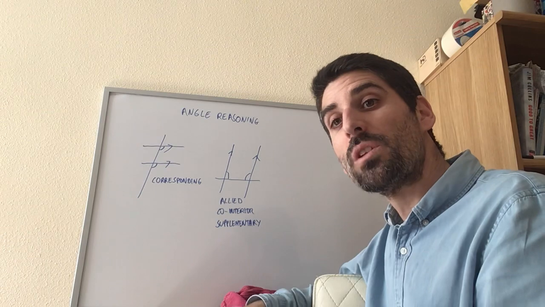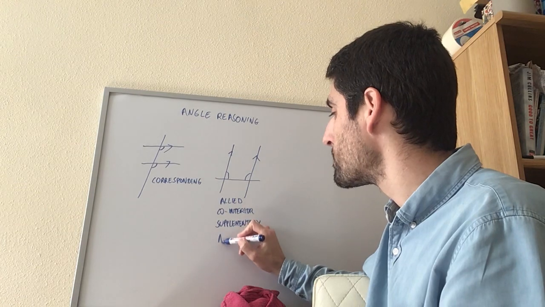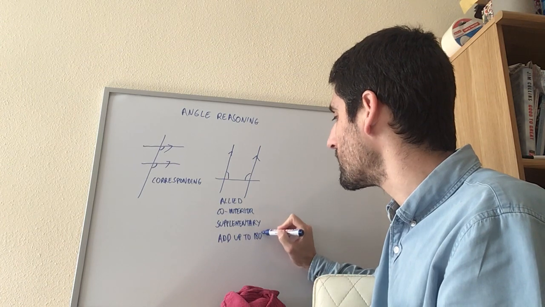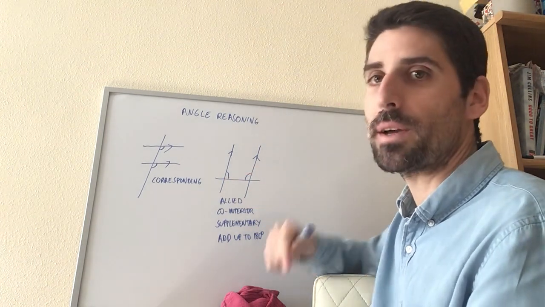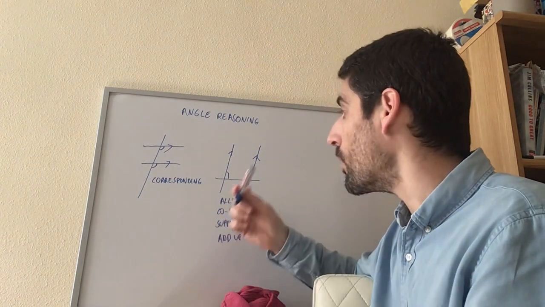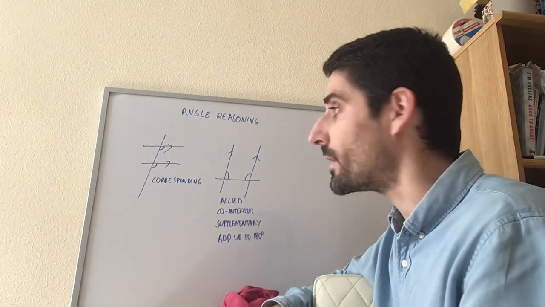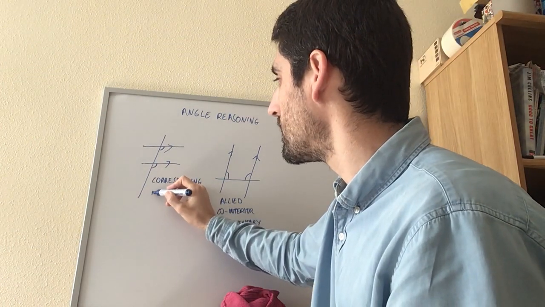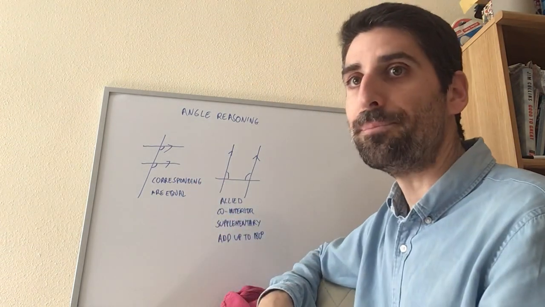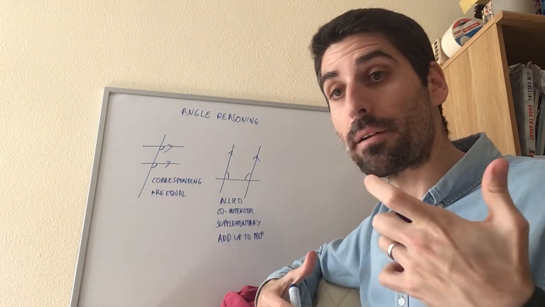Measure them with a protractor. What did you find? No, they're not equal. Those two angles add up to 180 degrees. So if that's 60, that has to be 120, because they are allied or supplementary or co-interior. Or if that was 160, that would be 20. They have to add up to 180. And corresponding angles are equal.